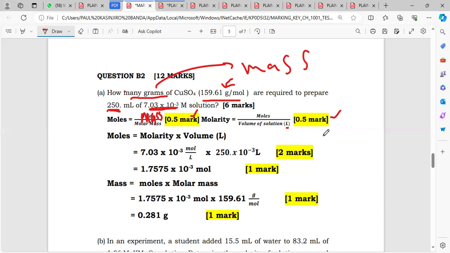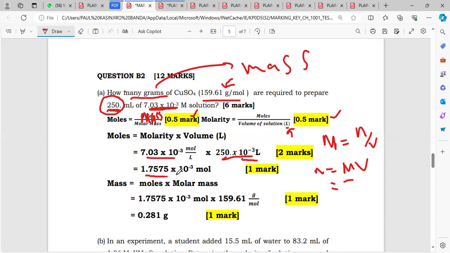From this formula I can write molarity is equal to moles over volume. But now I want to find my moles, so n will be equal to what? M times V, right? So I put my concentration, which is my molarity, multiplied by my volume. But remember, the volume has to be in liters, but this one is given in milliliters. So what do we do to turn it into liters? We divide by 1,000. Dividing by 1,000 is the same as multiplying by 10 to the power minus 3. So we have molarity multiplied by volume in liters.